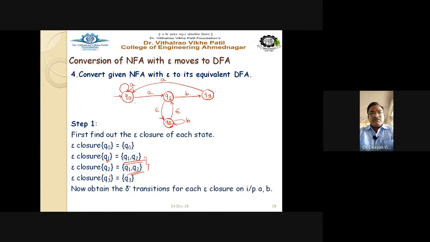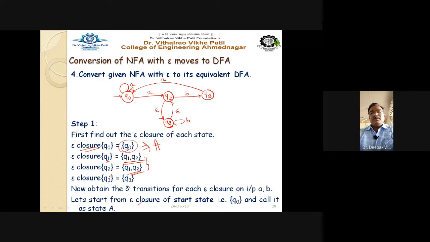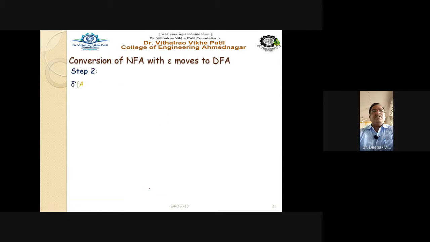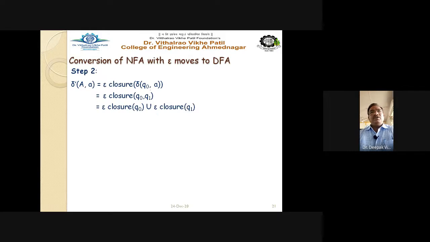So now we have to obtain the delta dash transitions for each E closure on inputs A and B, and start with the start state. As already mentioned, we always start with the E closure of the start state. And what is the E closure of the start state? Q0. So let us call it A, E closure of Q0 equals capital A. So delta dash of capital A on A is equal to E closure of delta Q0 on A, and Q0 on A goes to Q0, Q1.